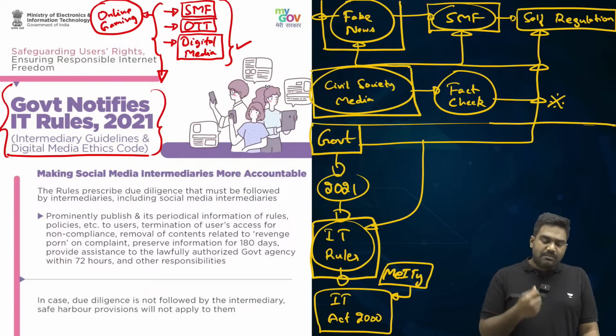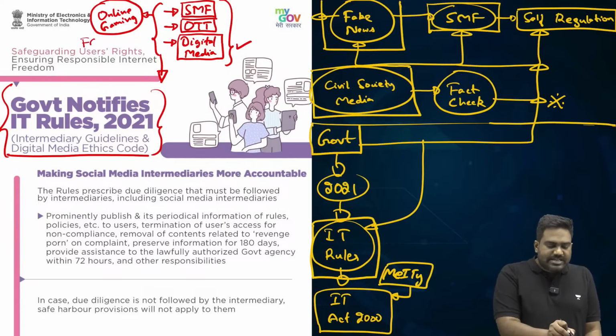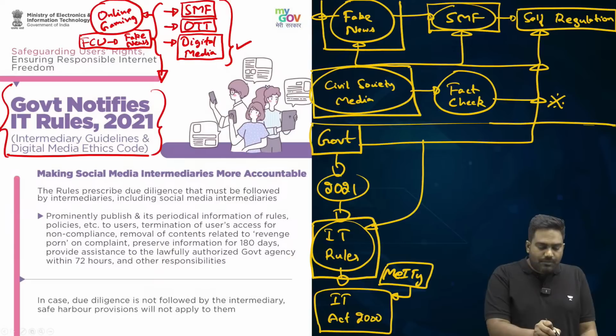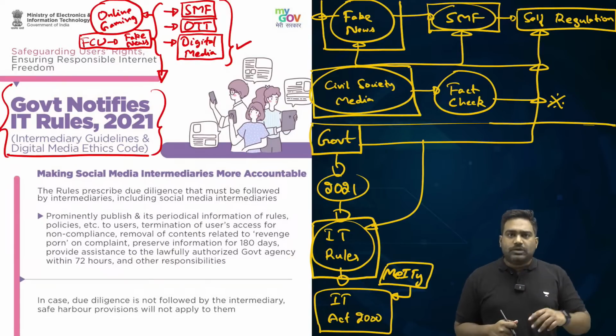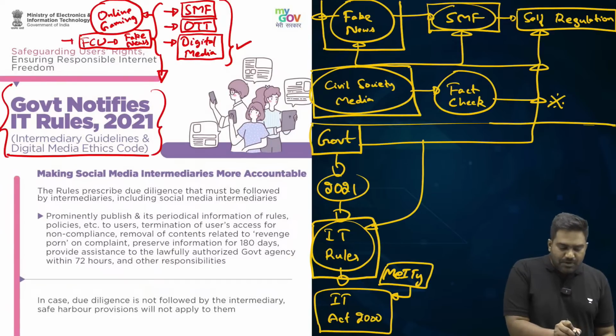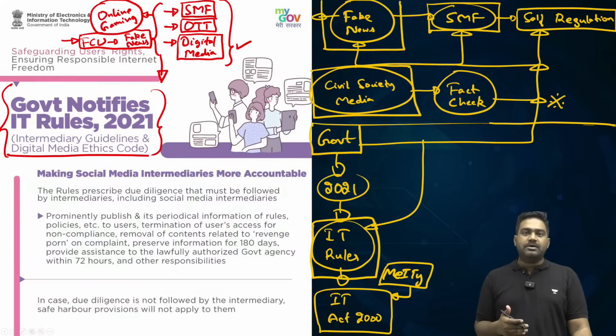And last year, another amendment was done to establish a fact-check unit to tackle the menace of fake news specific to the business of government. If someone is spreading wrong information about the government or related to the business of the government, to tackle this, the government proposed to set up a fact-check unit by amending the IT rules. Now, this is where the controversy comes up.